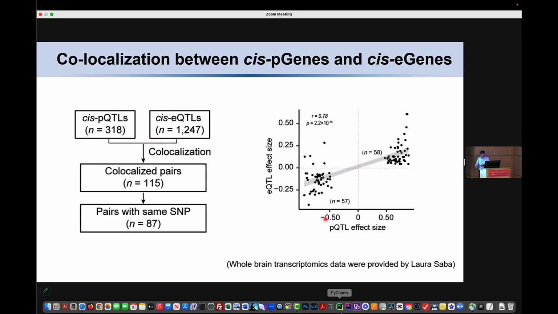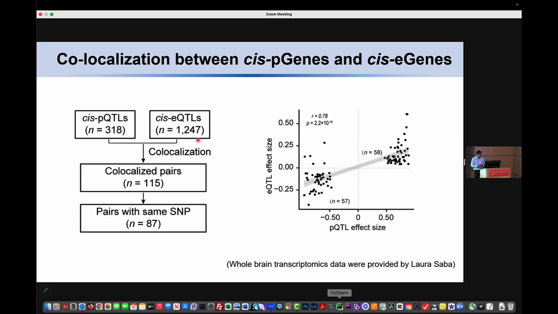The next question is whether there is any co-localization between cis pQTL and cis eQTL. So we performed eQTL mapping using transcription data, which was provided by Laura, and we identified 1,200 cis eQTL regulating around 3,000 transcripts.